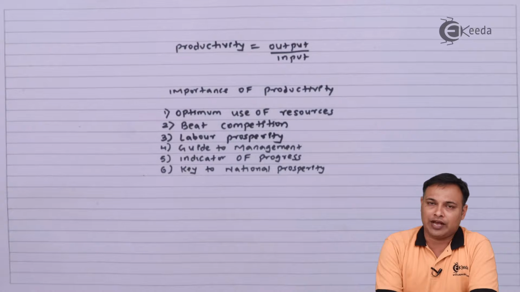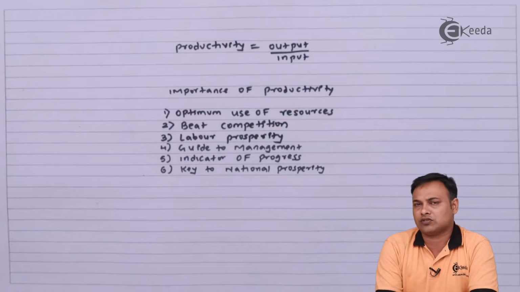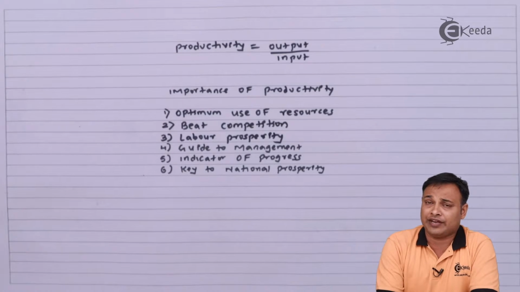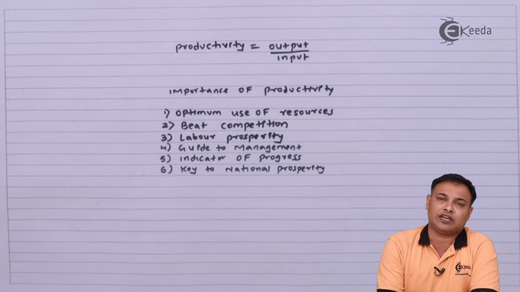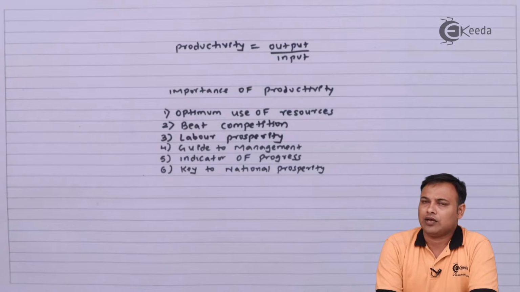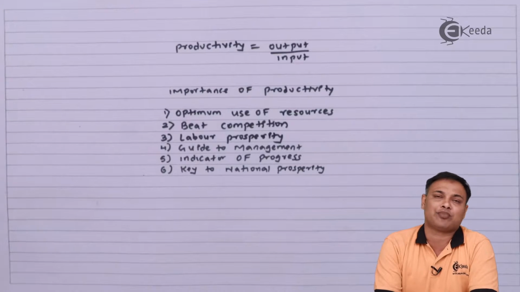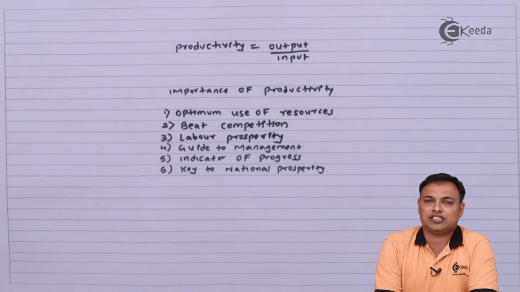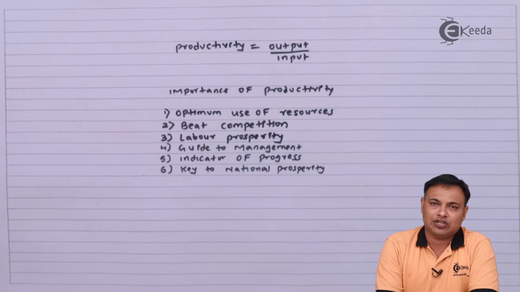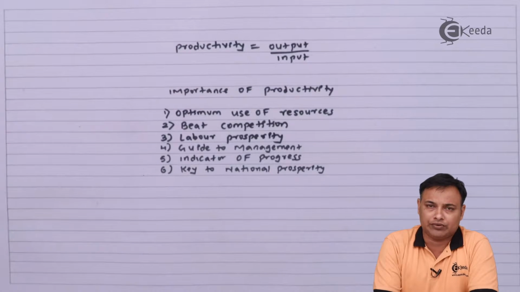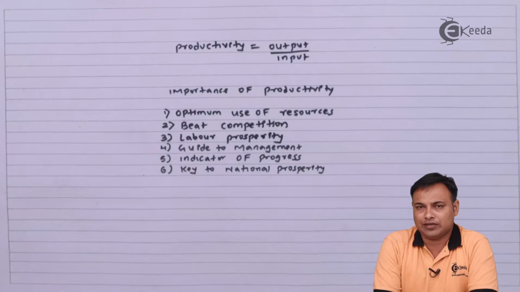The next big advantage of productivity or the importance of productivity is that it is the indicator of prosperity of the nation. If you compare productivity of majority of the nations who are developed, you will always find that they have developed over the years because of higher productivity. Therefore, it is very vital that you make your organization and your nation more productive to get more prosperity.